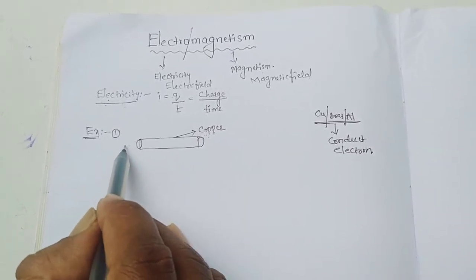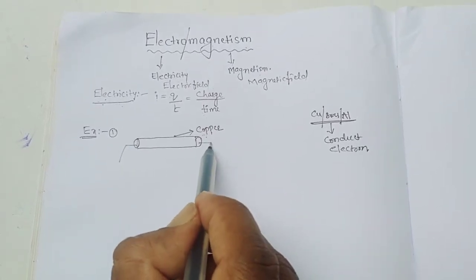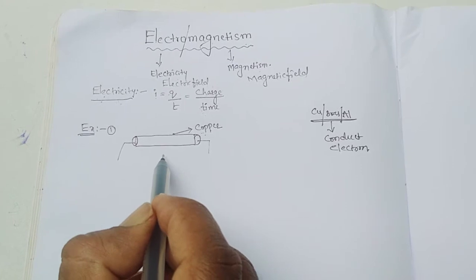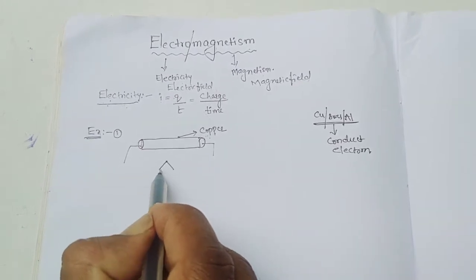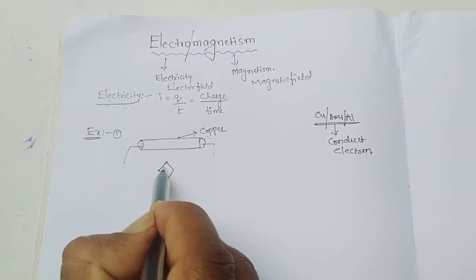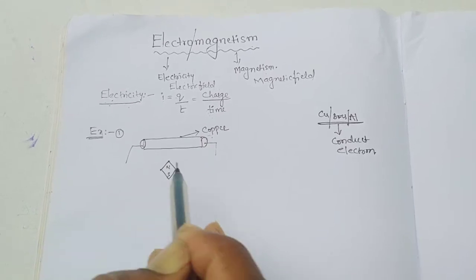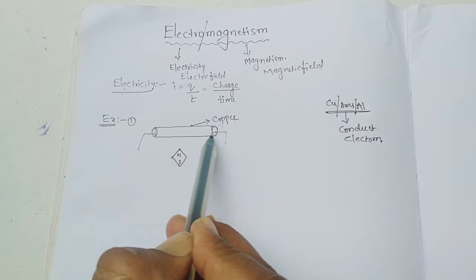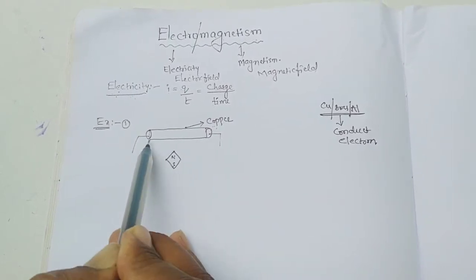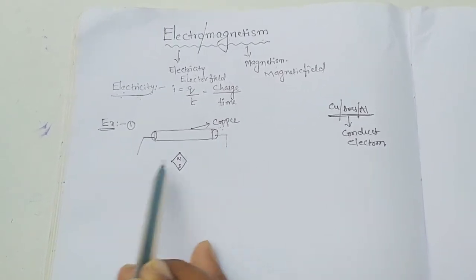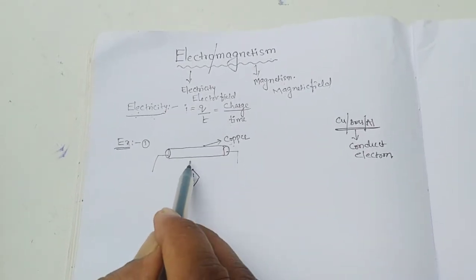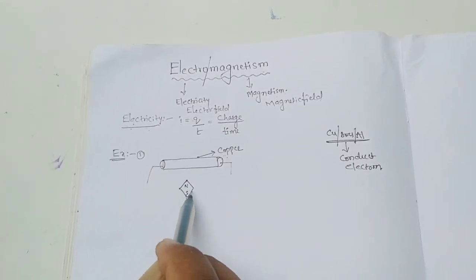The copper wire is connected with one wire. Here we have to keep one compass needle. As you know, a compass needle has two directions, the north pole and the south pole. So one is copper, an example of a conductor, connected with connecting wires. There is no battery, there is no switch. Then we keep the compass needle near it.